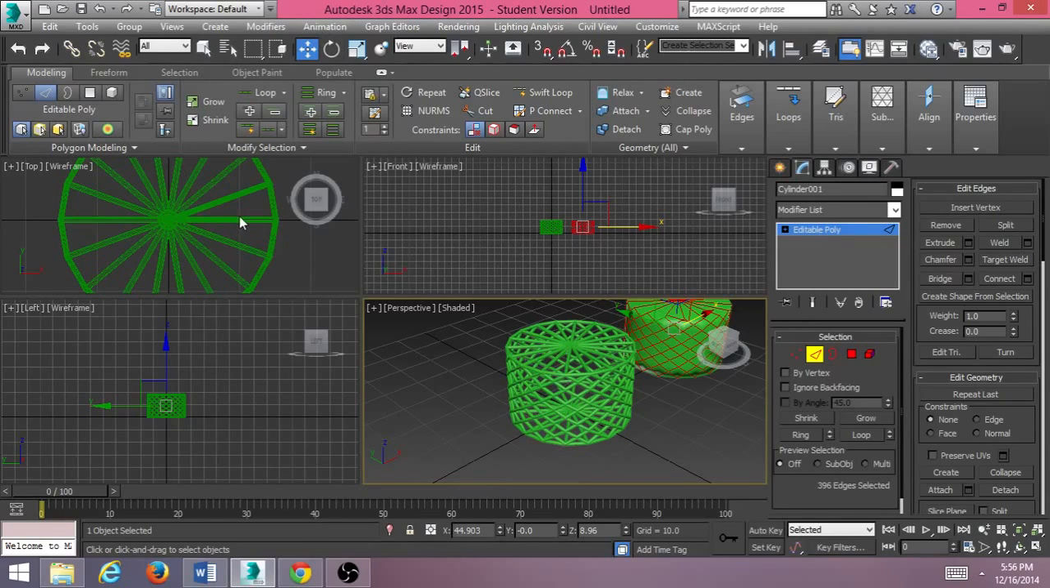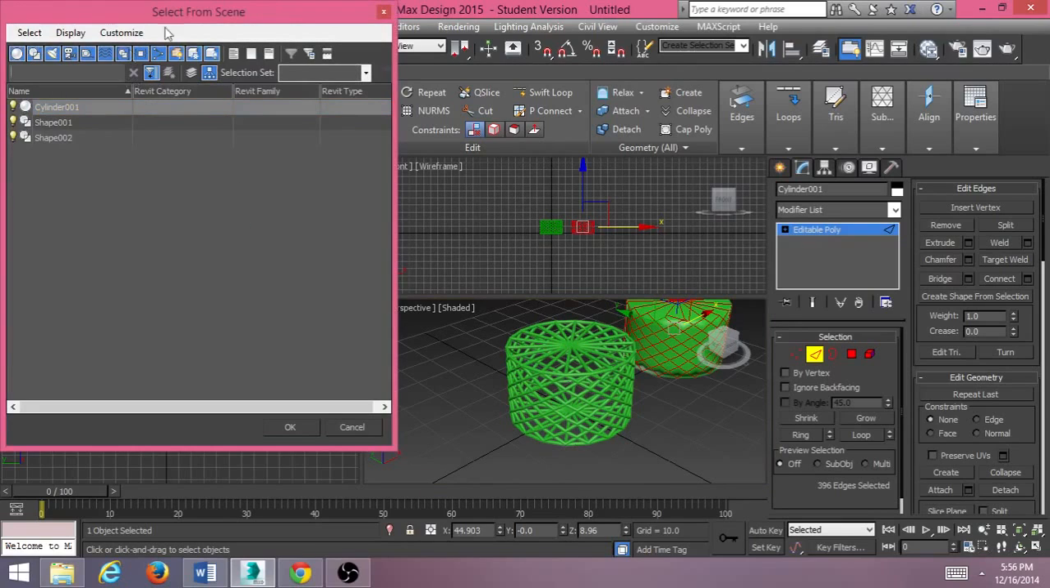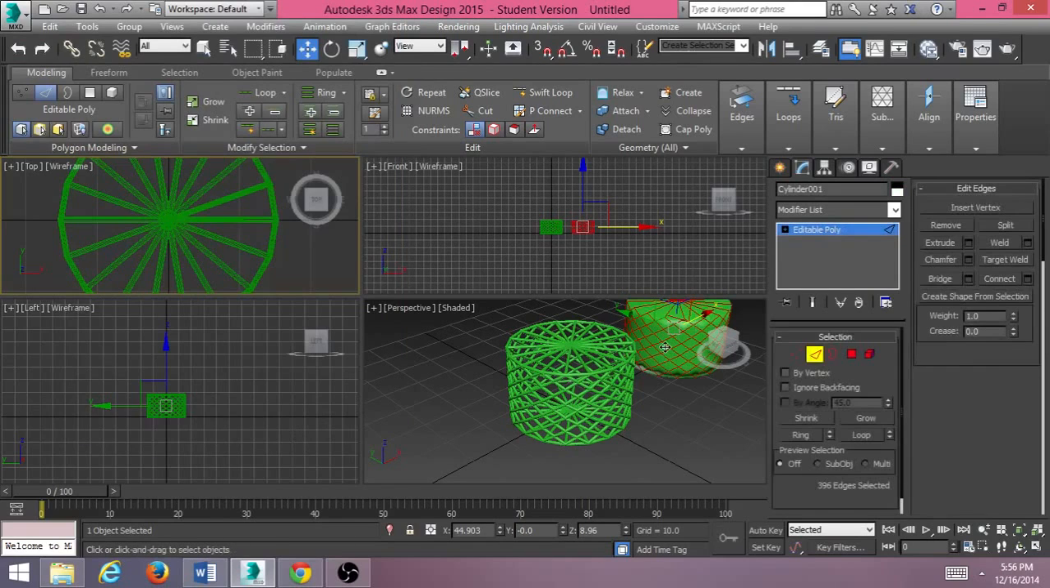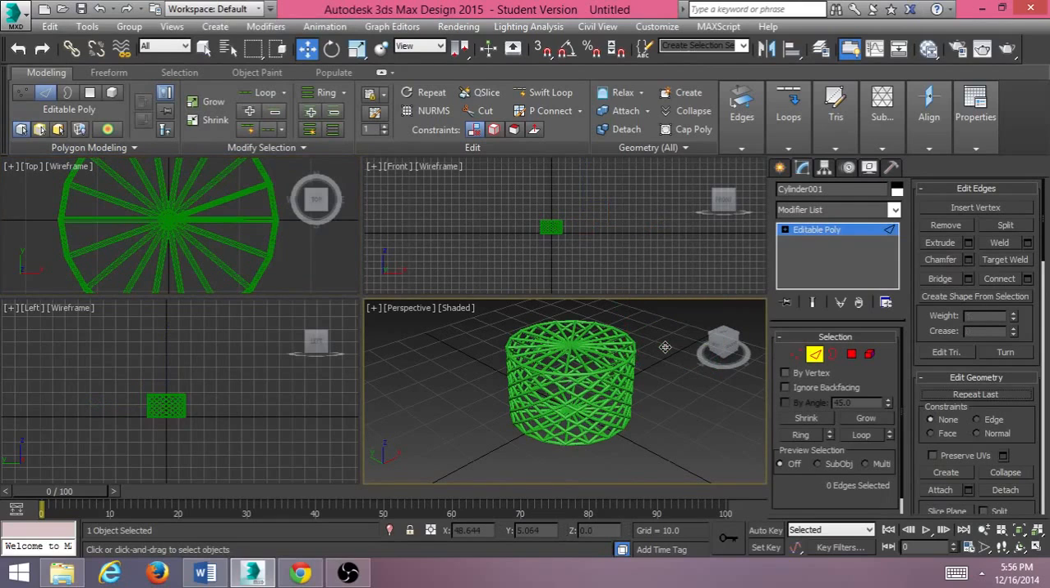So if I go back to the select from scene menu, I'm going to turn this off. What's also interesting, I'll just demonstrate at this point. I'm selected on this object. I can hit delete, go back to, it's still showing there's an object here, cylinder 1. So I'm not sure why it does it like that.